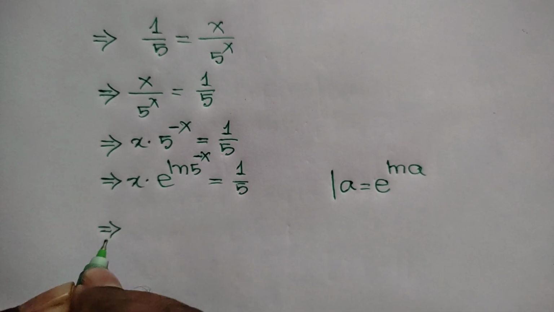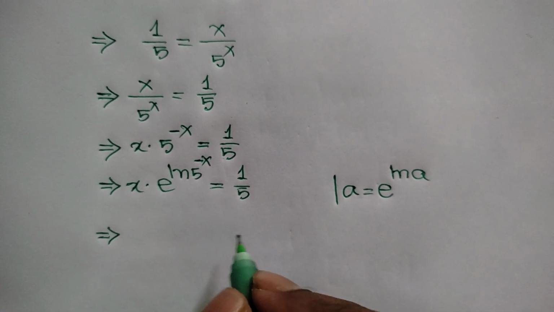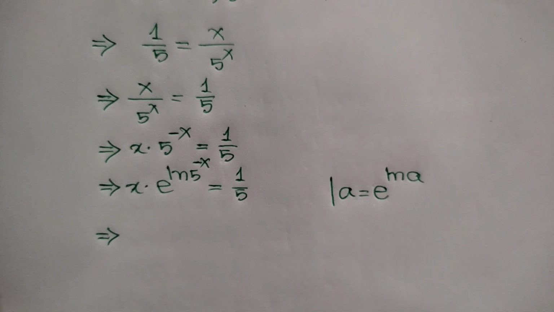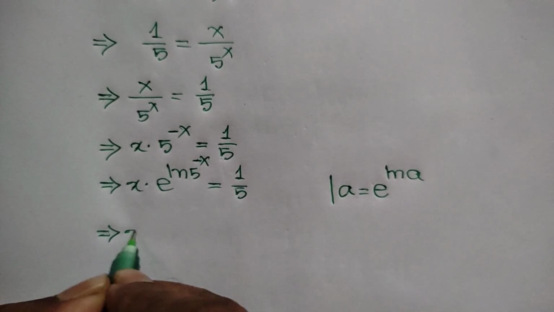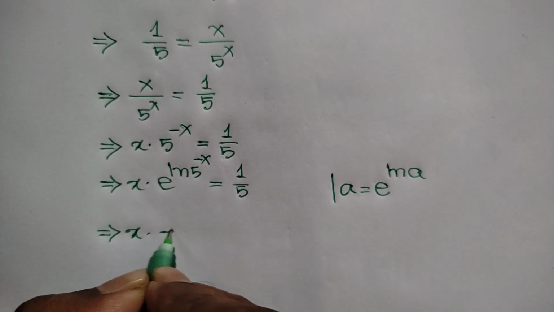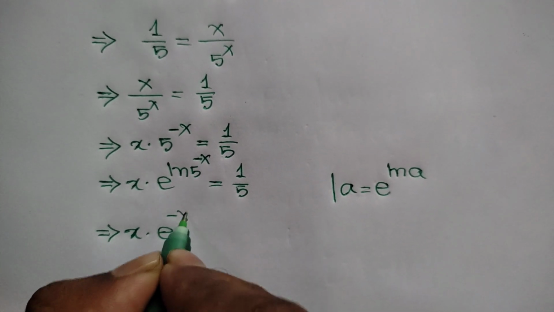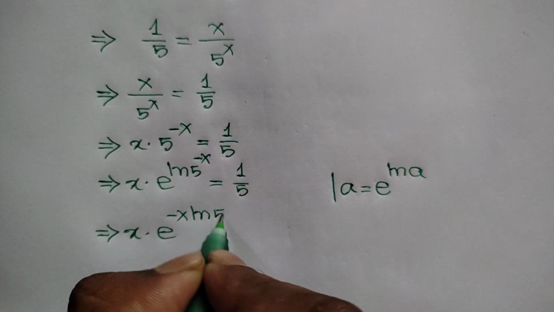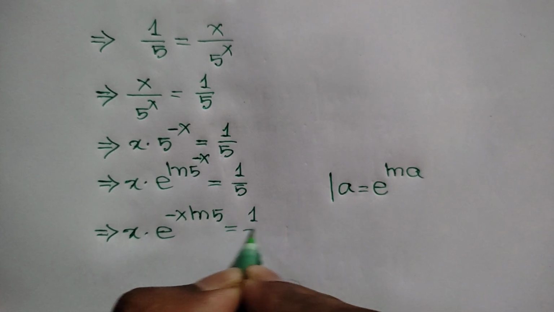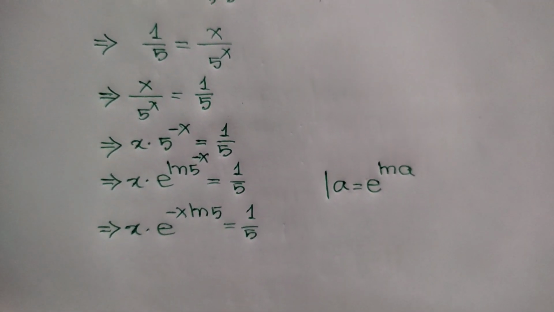Or according to the law of logarithm, we can write here x times e to the power negative x ln of 5 is equal to 1 over 5.